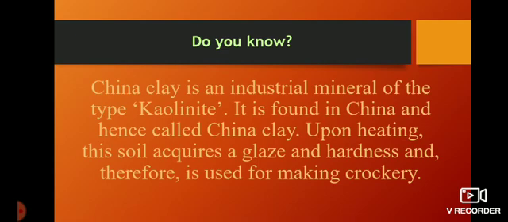China clay is an industrial mineral of the type kaolin. It is found in China, and hence it is called China clay. Articles made with the help of this soil acquire a glaze, shine and hardness also. So that's why it is used for making cookery.